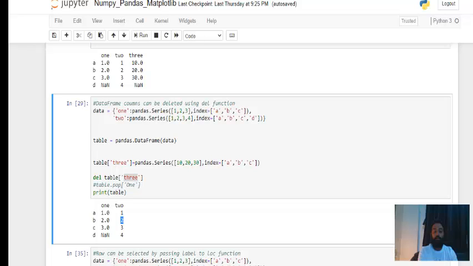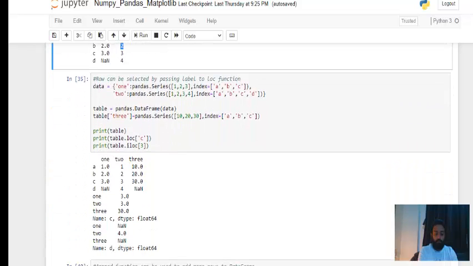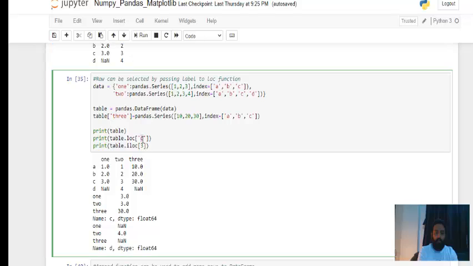Again, the same thing is happening, guys. loc and iloc, when you want, again, indexing and slicing. So if you want what is in C, then C contains 3, 3.0, 3, and then 30.0. So you can see this loc C got printed.